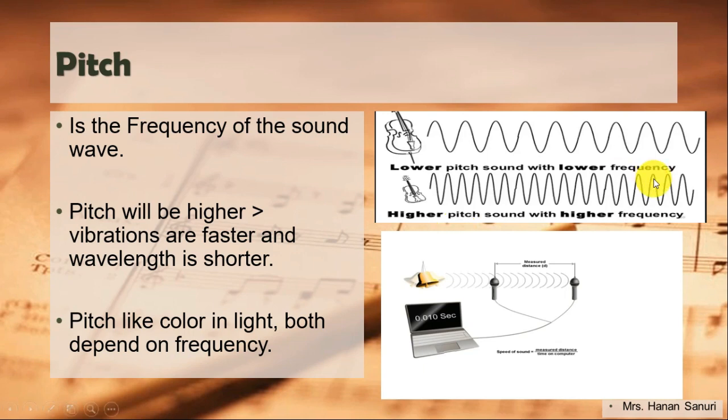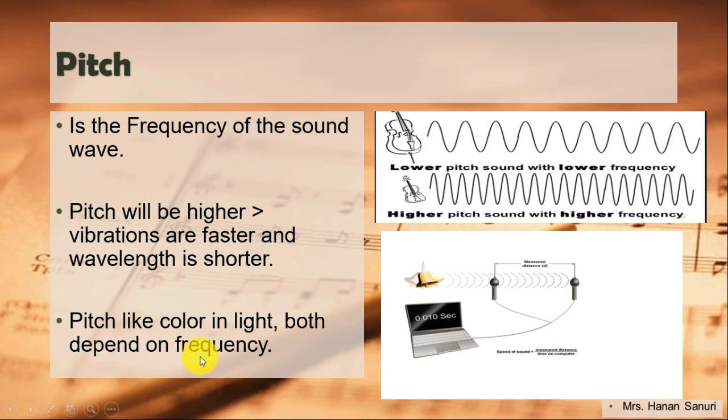More frequency, more vibrations. Here look, the number of vibrations here is more than the number of vibrations here. So this one has higher pitch, this one lower pitch. Pitch, like color in light, both depend on frequency.